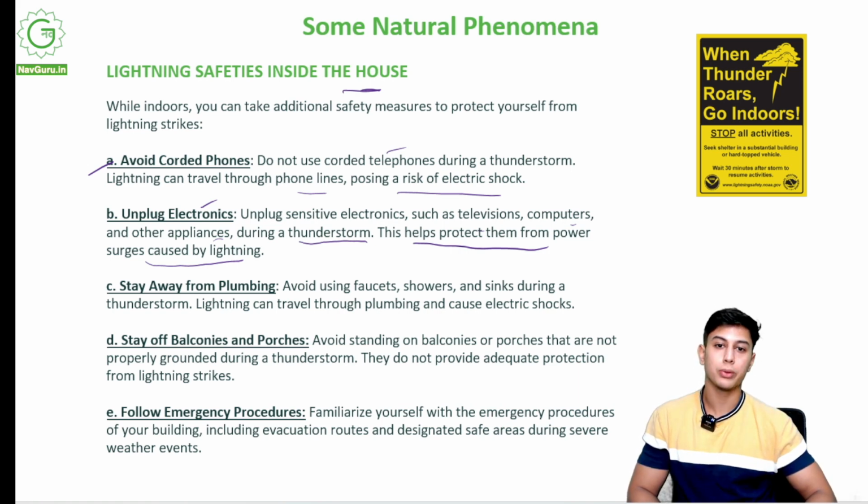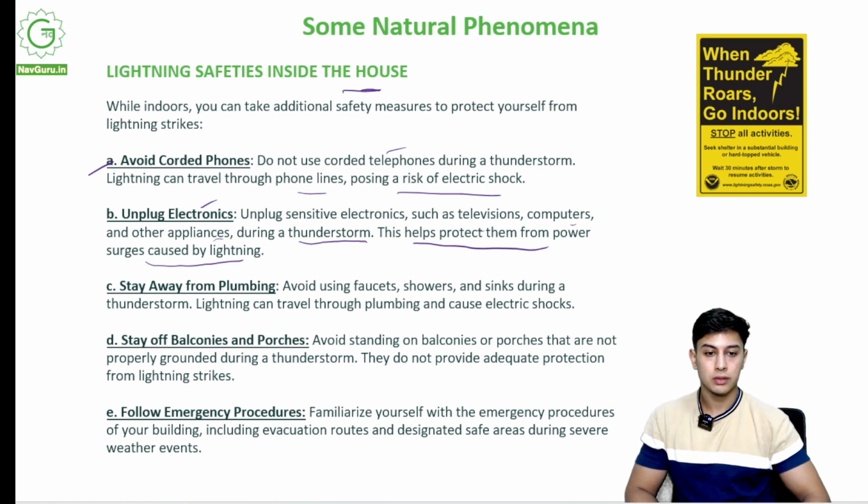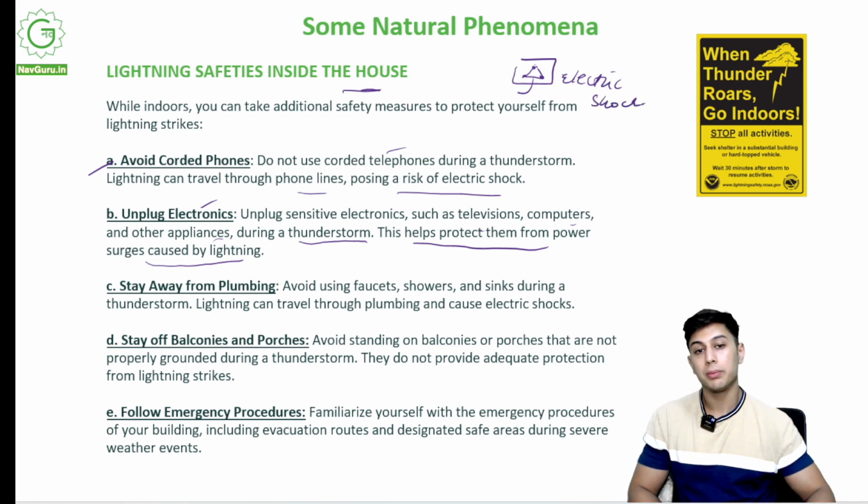It is plugged into the electric plug, and it might still get an electric shock and harm the device, harm the TV, harm all the devices that you have connected.